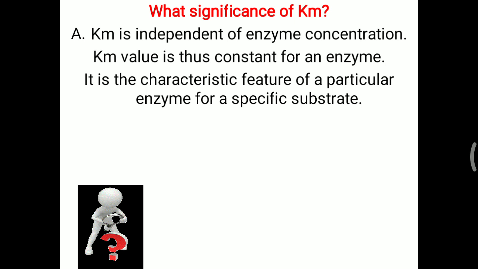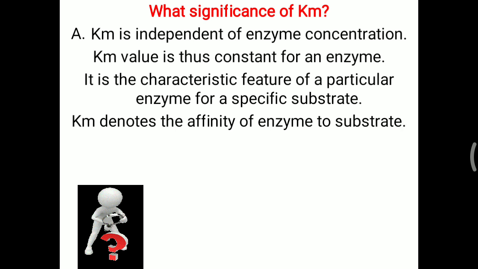Suppose hexokinase, one important enzyme which can work on any hexose molecule. It may be glucose, fructose or galactose, but the Km value will be different for glucose and fructose, though it remains fixed for the hexokinase. So you have to remember the Km value is fixed for the particular enzyme along with a specific substrate.